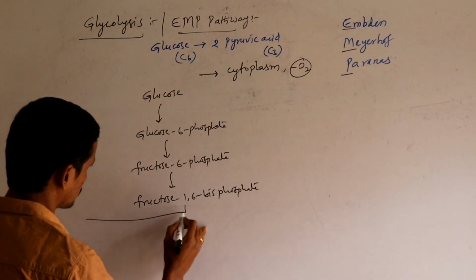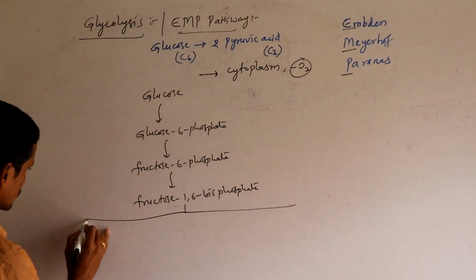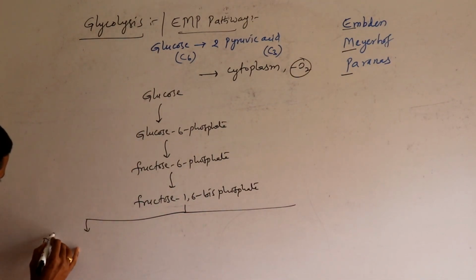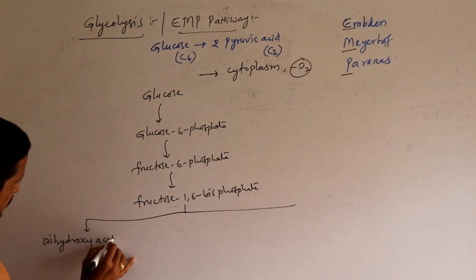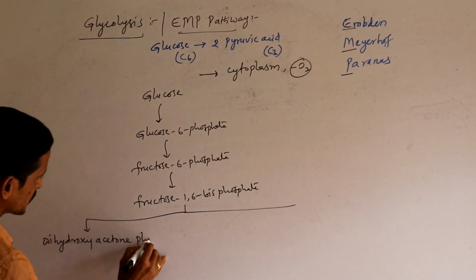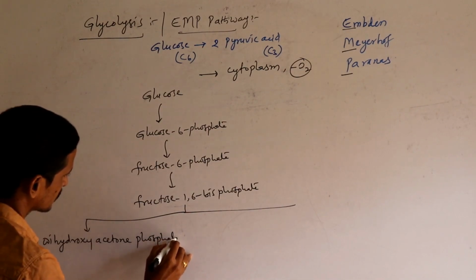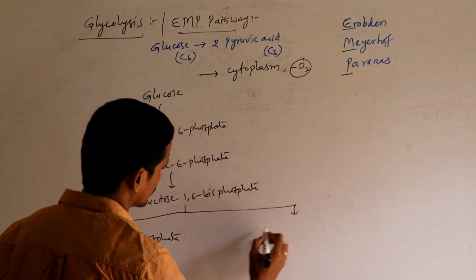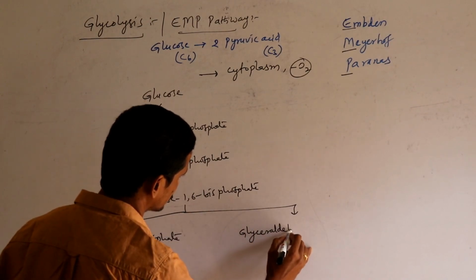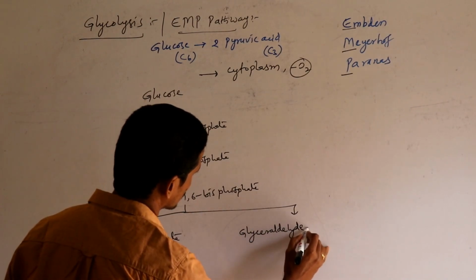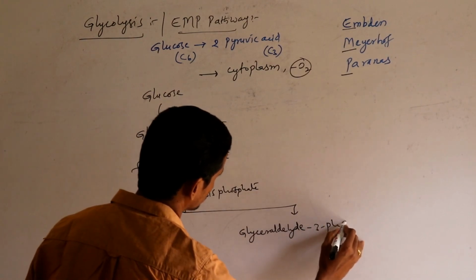Now this compound is divided into dihydroxyacetone phosphate and glyceraldehyde 3-phosphate.